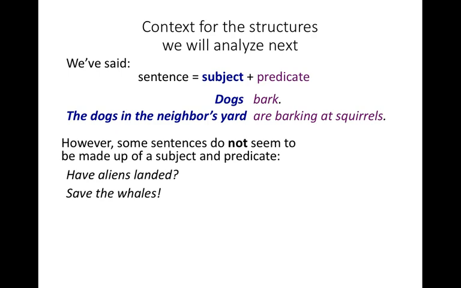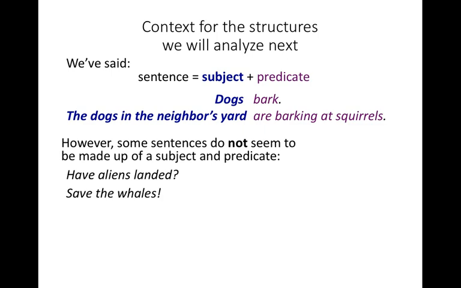Well, looking at examples like this, we might think maybe we have to throw out this notion that every sentence is made up of a subject and a predicate. But hold on, it turns out we're still okay. We can still keep the idea that sentences consist of subjects and predicates.